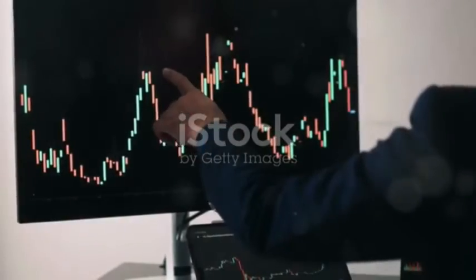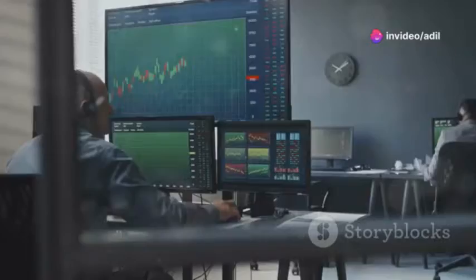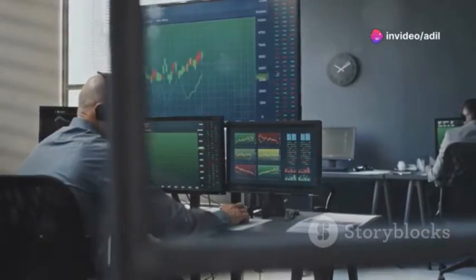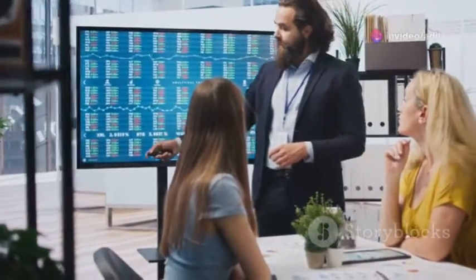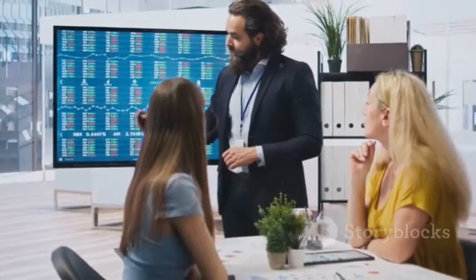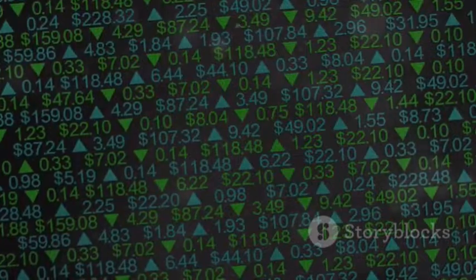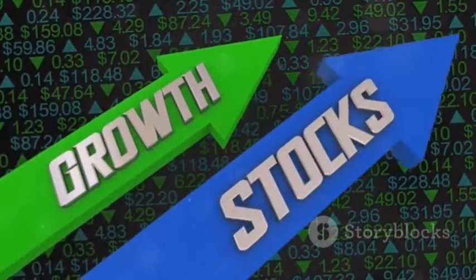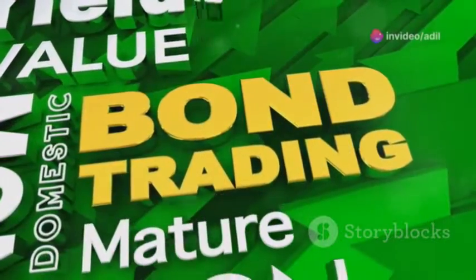A mutual fund pools money from many investors. This money is used to buy a basket of assets. A professional fund manager manages the fund. They choose the assets in the fund and try to achieve the fund's investment objectives. For example, a fund might focus on growth stocks, while another fund might focus on bonds.